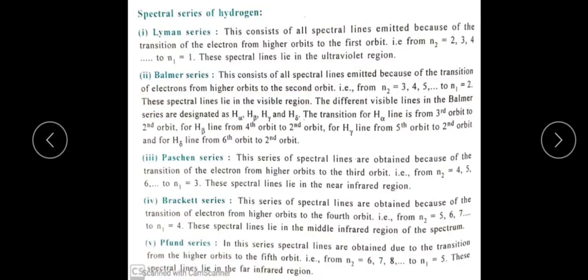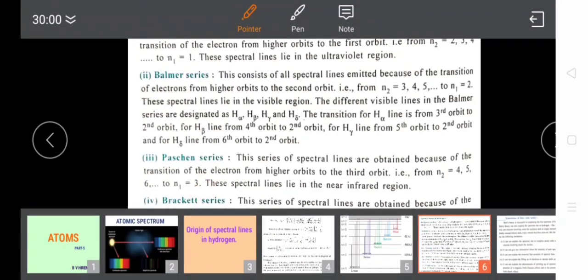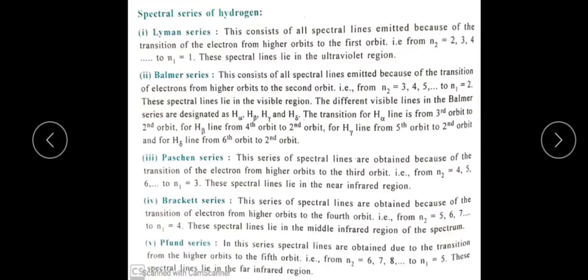Then in the Paschen series, the electron transition takes place from the fourth orbit, fifth orbit, and so on, to the third orbit, and these spectral lines are in the near infrared region.